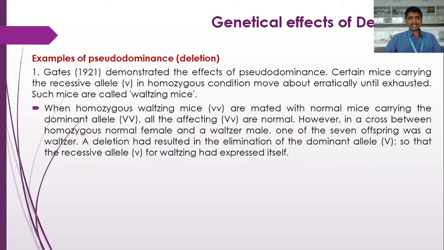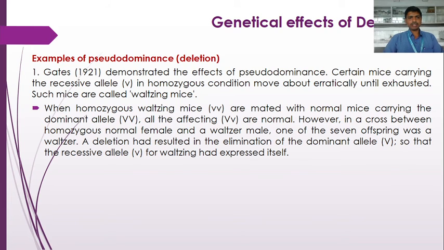When homozygous waltzing mice having a genotype of small v are mated with normal mice carrying the dominant allele capital V, as a result of this cross, all the F1s are normal because there is a dominance of capital V over small v. So this dominant allele gets expressed. So all the F1 mice are normal in a cross between waltzing mice and normal mice.